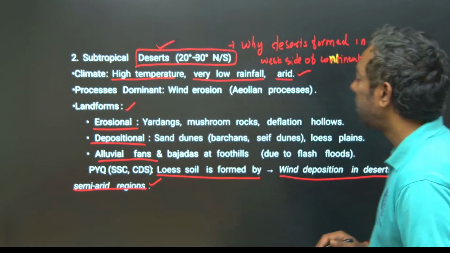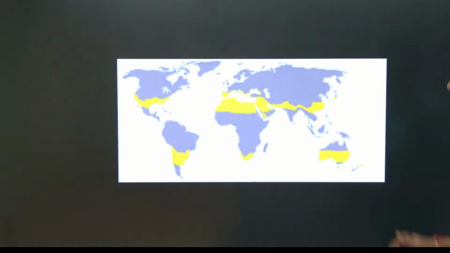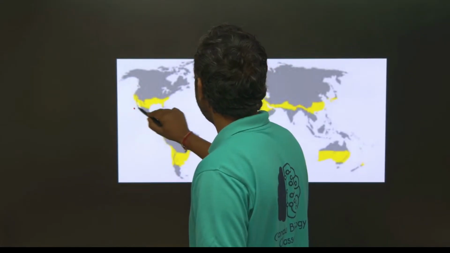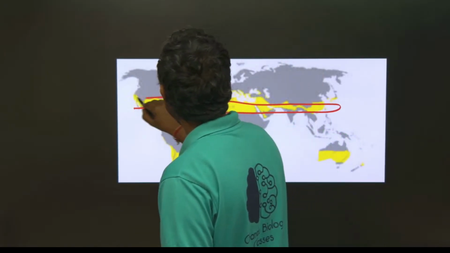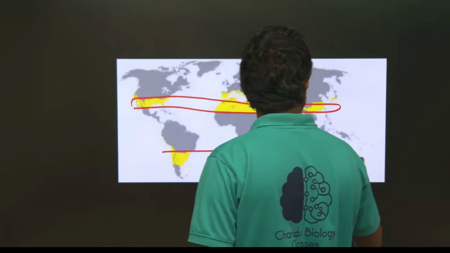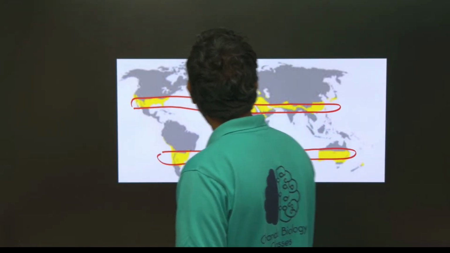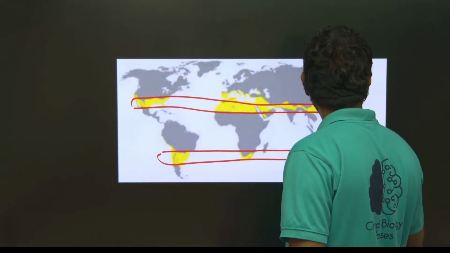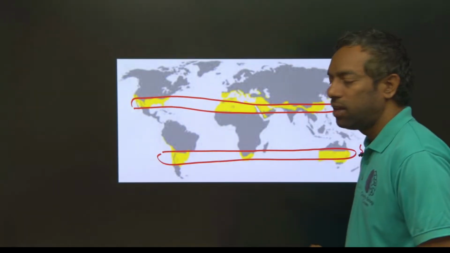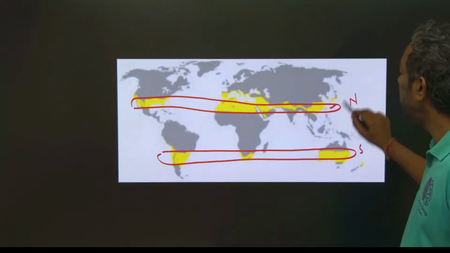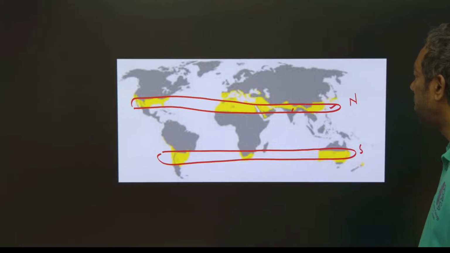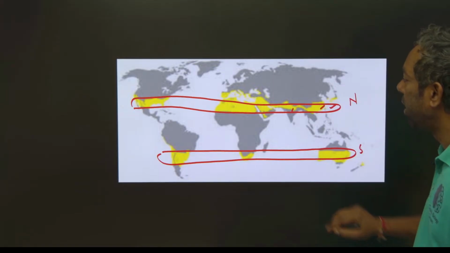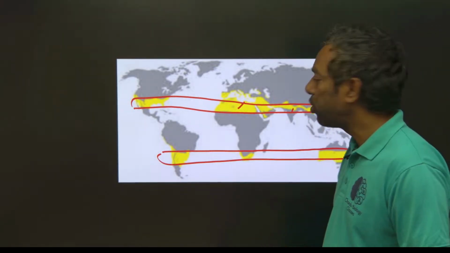This is the subtropical area worldwide. Some part of India comes under the subtropical area, north and south of the tropical. Mainly North India comes under the subtropical area. China is subtropical, and North African countries are subtropical.